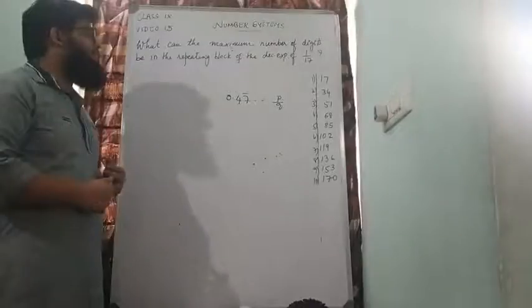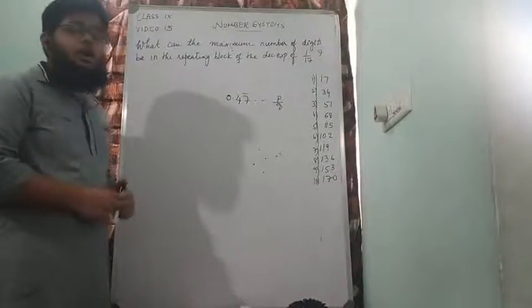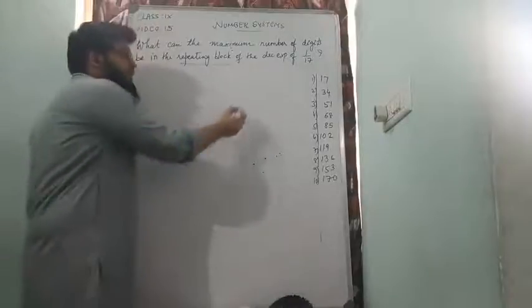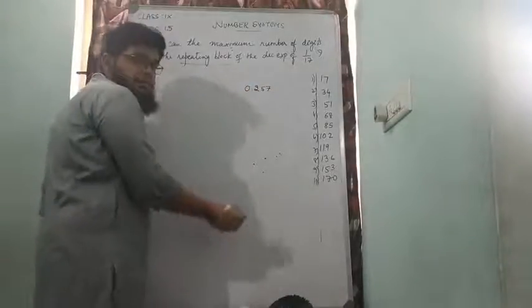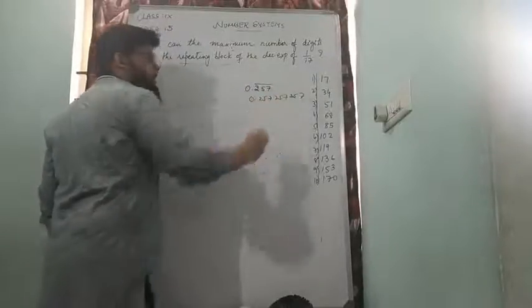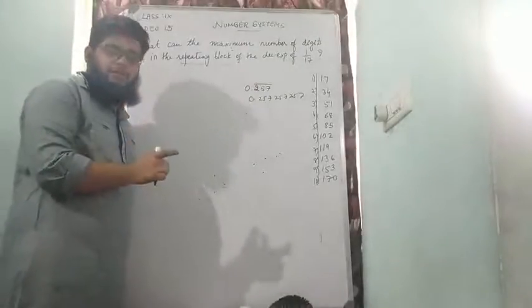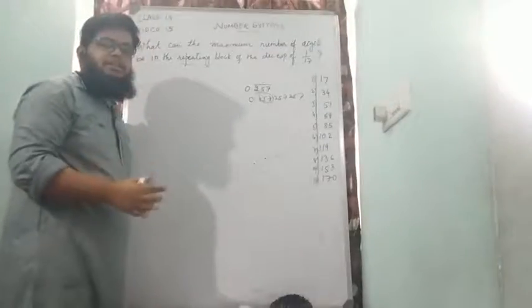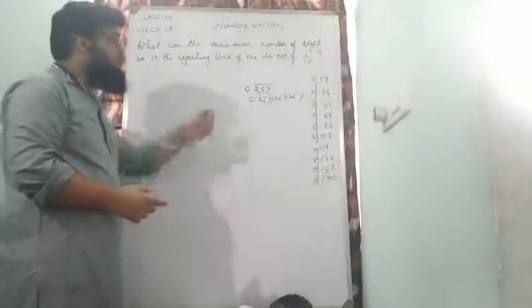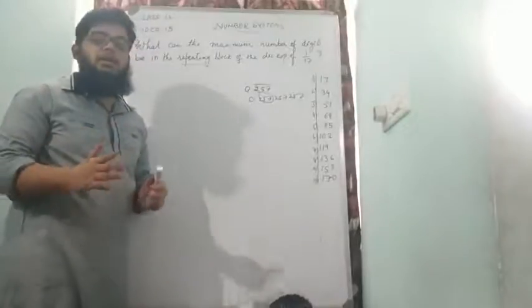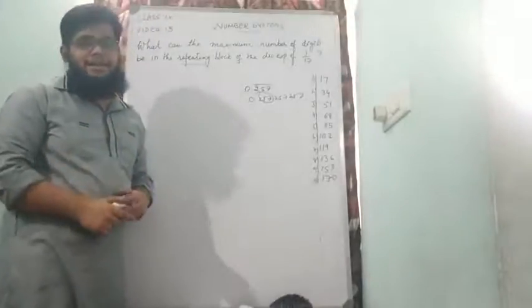The question asks: what can the maximum number of digits be in the repeating block of the decimal expansion of 1 by 17? First of all, let us understand the meaning of repeating block. If I have something like 0.257 and then 257 keeps on repeating, 257 will be called the repeating block. In that repeating block we have 3 digits, because 3 digits are repeating themselves again and again. Like that we have to do the division of 1 by 17 and check how many numbers will repeat themselves again and again.